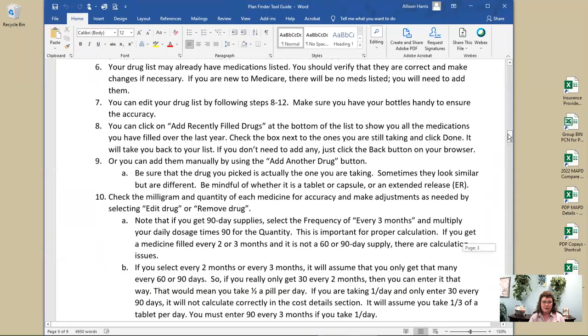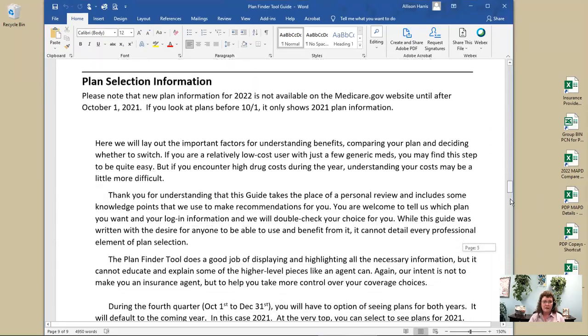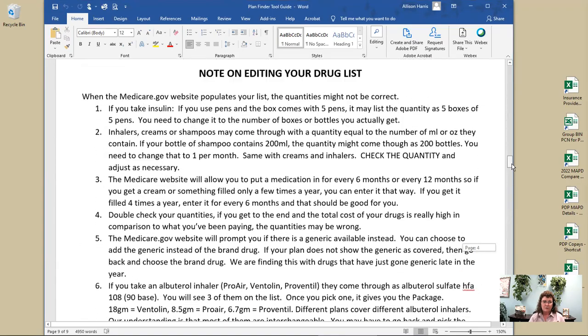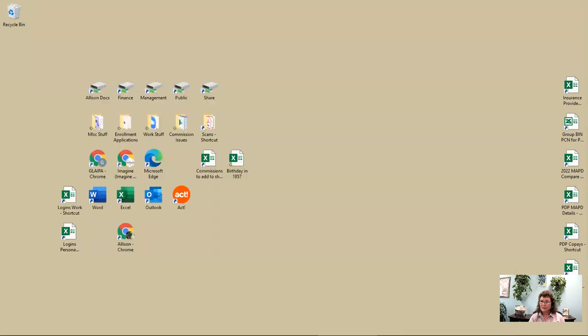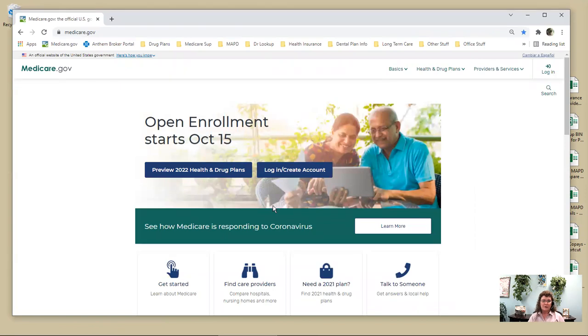So what we're going to kind of do, I don't mean to make you dizzy with this, is we're going to kind of walk through this guide a little bit as we go through here. So I want to get it to a place where I can come back to it later. So we're going to go ahead and we're going to go to the Medicare.gov.